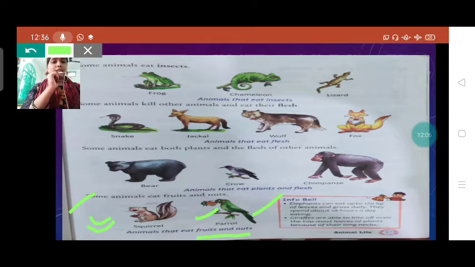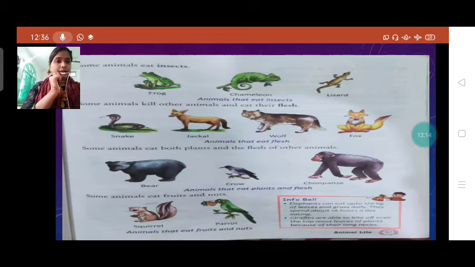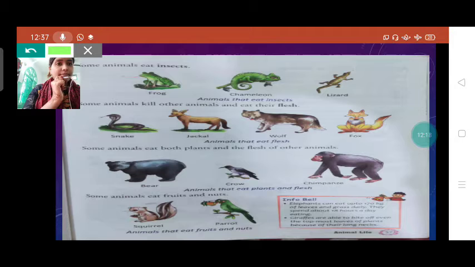Now see here, information bell. We will see this information bell here, about elephant. An elephant can eat up to 170 kg of leaves and grass daily.